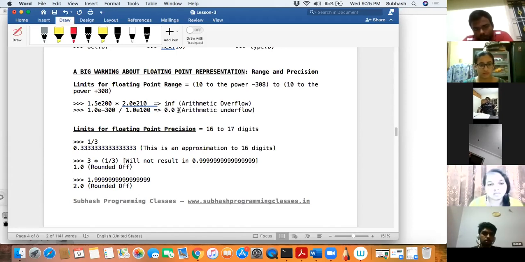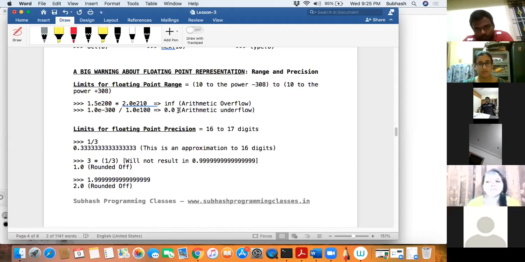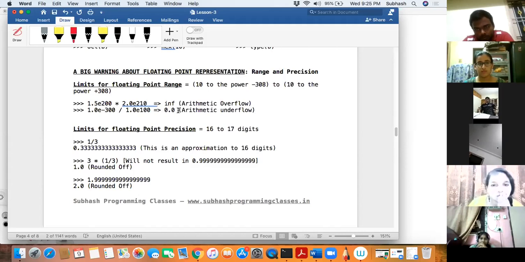So basically what I'm trying to tell you is that it has something called arithmetic overflow, a maximum that it could represent. Beyond that, it cannot represent. When it comes across a situation where it cannot represent a number beyond a specific digit, it gives INF, which stands for infinity. And if it is unable to represent the smallest number, it just says 0.0. So minute number. So this is one thing.